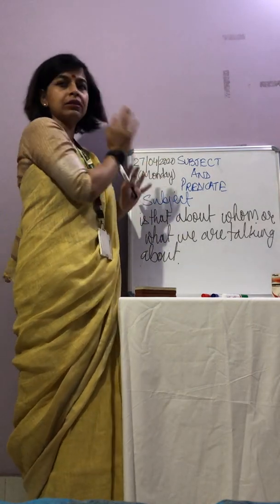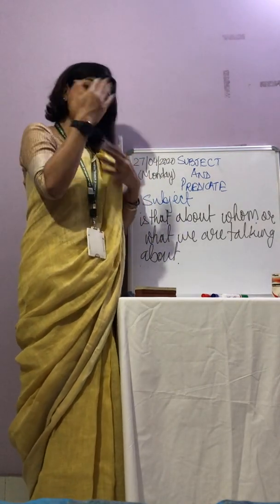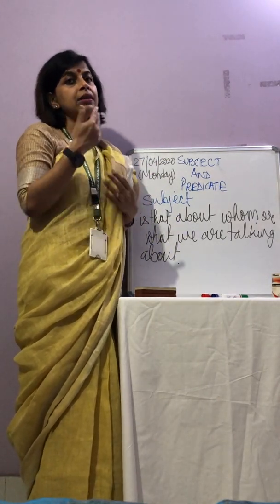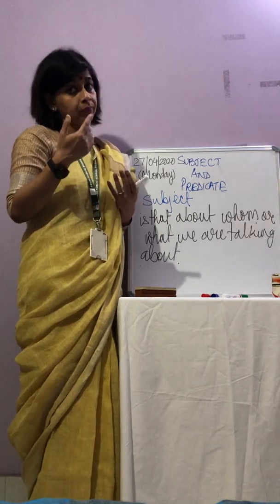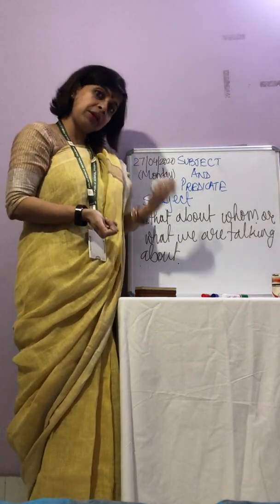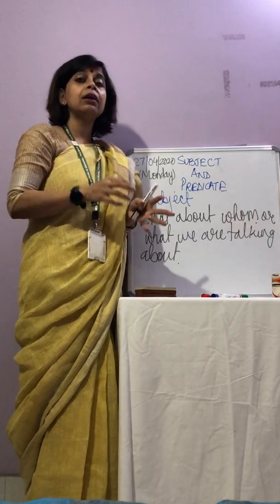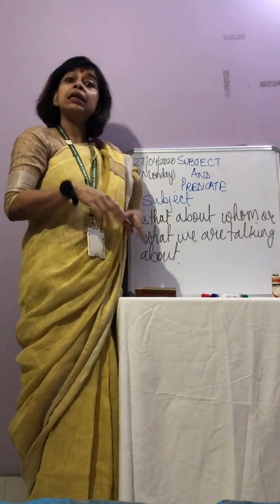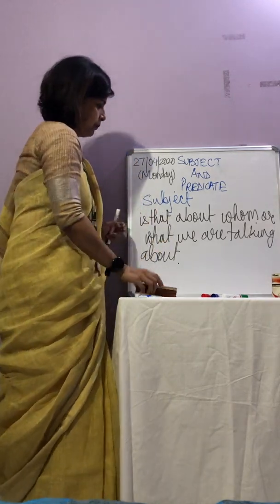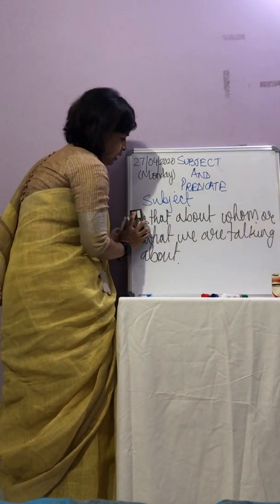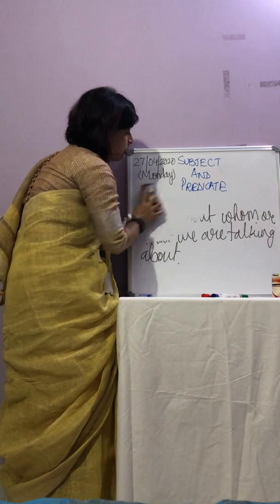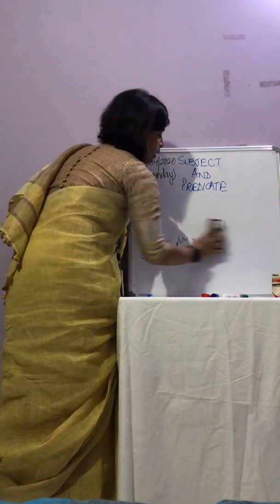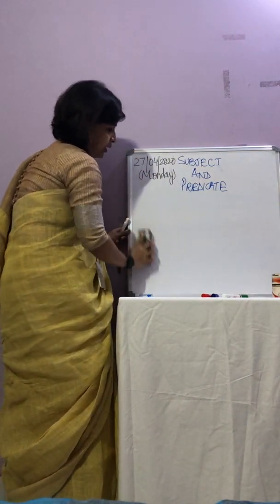Now, so we know what is a subject. Again, quickly let's do a recap. A sentence is made up of a subject and a predicate. Subject is that about whom we are talking, and what that particular thing is doing. Okay? Now, let us move on to predicate. Alright children, we're going to do predicate.